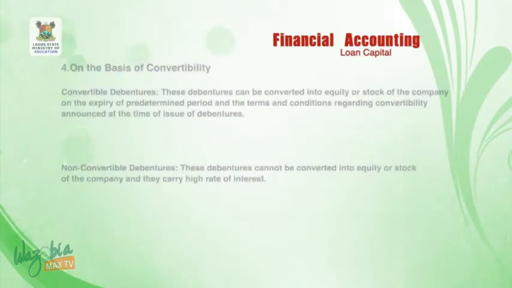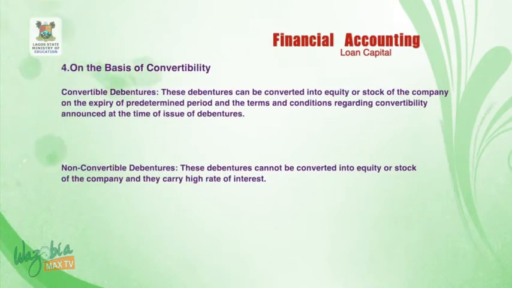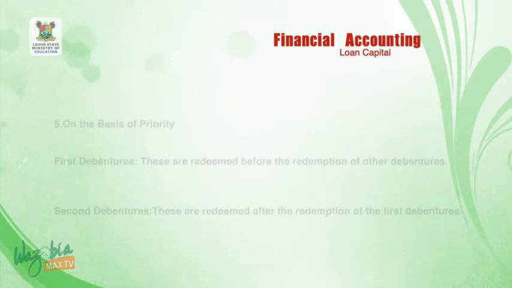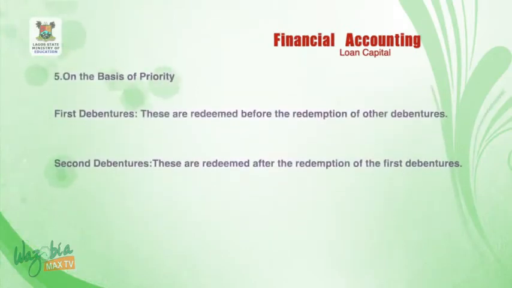On the basis of convertibility, we have convertible debentures and non-convertible debentures. Convertible debentures, these debentures can be converted into equity or stock of the company on the expiry of predetermined period and the terms and conditions regarding convertibility announced at the time of issue of debentures. Non-convertible debentures, these debentures cannot be converted into equity or share of the company, and they carry high rates of interest. On the basis of priority, that is the fifth and the last one, first debentures and second debentures.